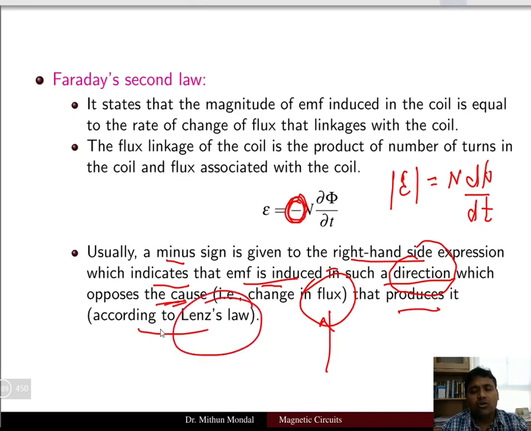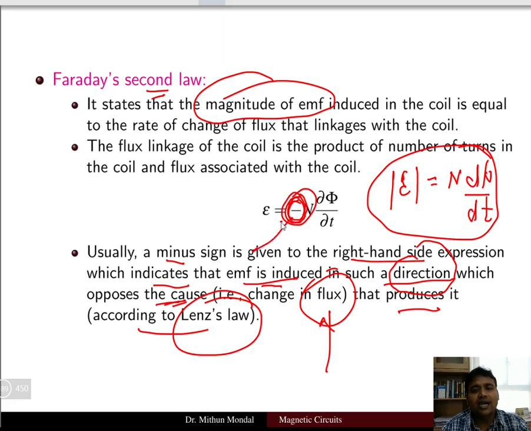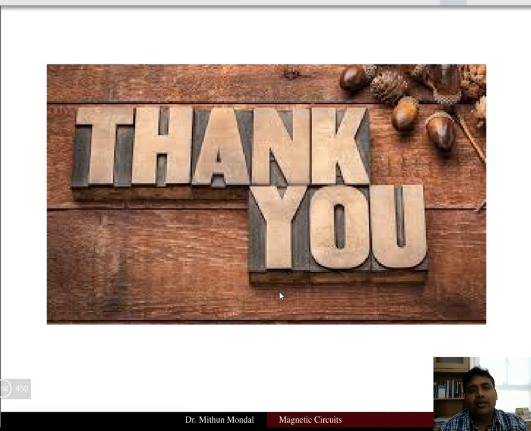So in the first law, we have seen how the EMF is produced due to electromagnetic induction and how the flux linkage changes because of changing of the direction of the movement of the magnet or the coil. And the second law deals with the magnitude of the EMF, which is equal to n d phi by dt with a negative sign, indicating that the direction of the EMF will oppose the cause for which it is produced. The cause is basically the change in the flux, and this is given by Lenz's law, which will be our next topic of discussion.